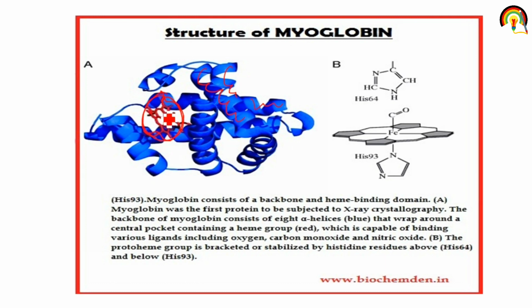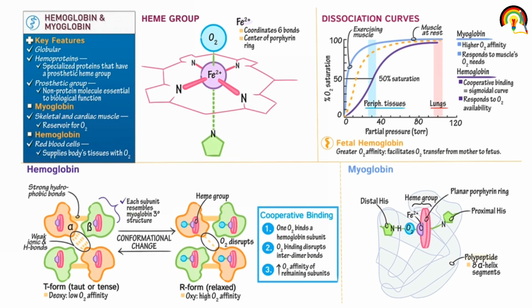This is a heme group, which is red in color. And this is the structure of hemoglobin, which consists of alpha and beta subunits, and each subunit resembles the myoglobin tertiary structure.